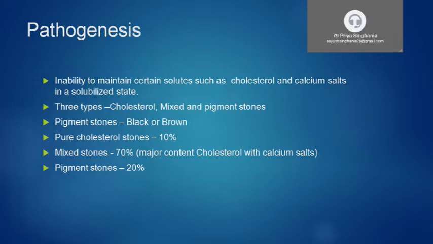And the third type is pigment stones. The pigment stones can again be of two types: black and brown pigment stones. The origin of black and brown pigment stones is totally different, so we'll discuss it later. As I said, pure cholesterol stones are 10%, mixed stones are 70% with major content cholesterol, and the pigment stones are 20%.